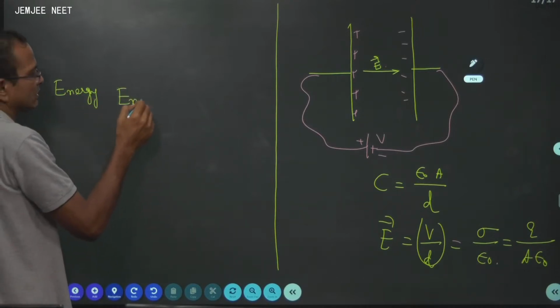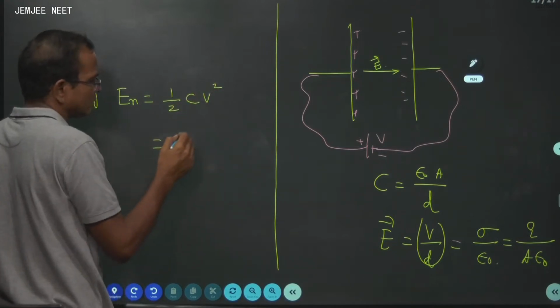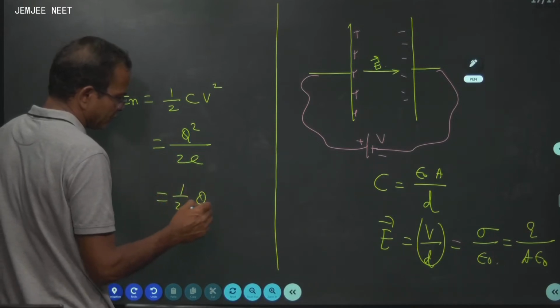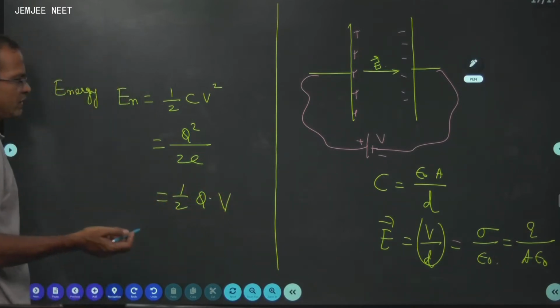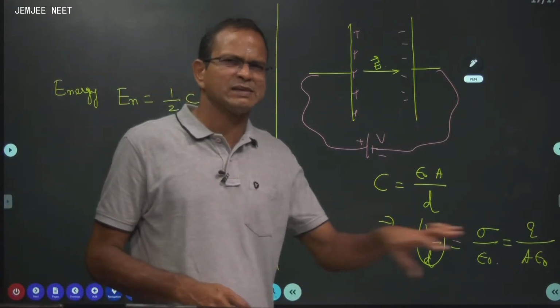Energy stored is simply given by half C V square, Q square by 2C, half into Q into V. These are the various formulae for energy stored in a parallel plate capacitor or any capacitor, not only parallel.